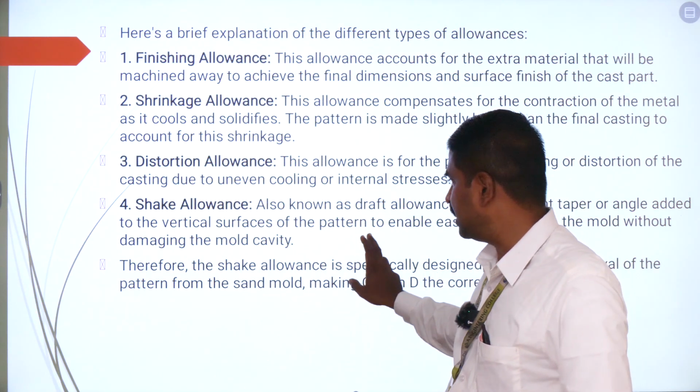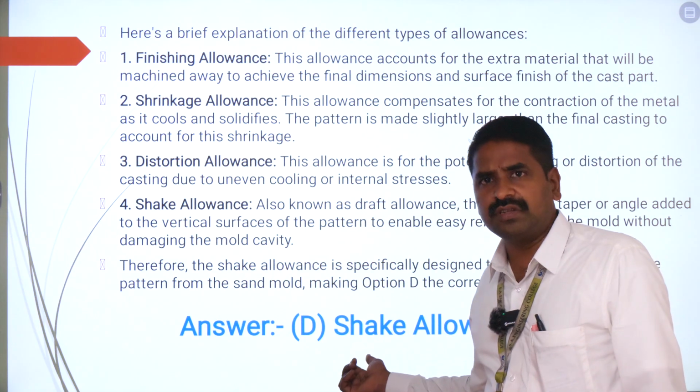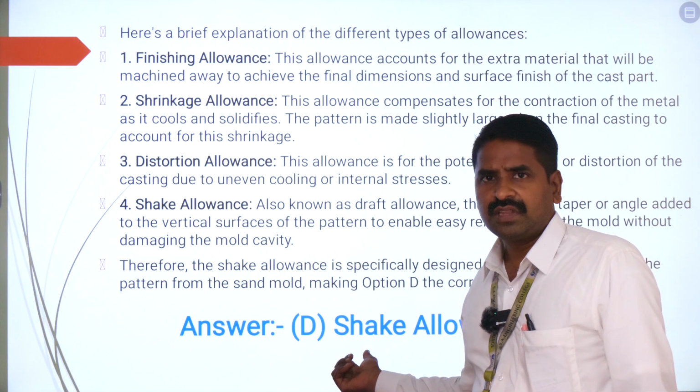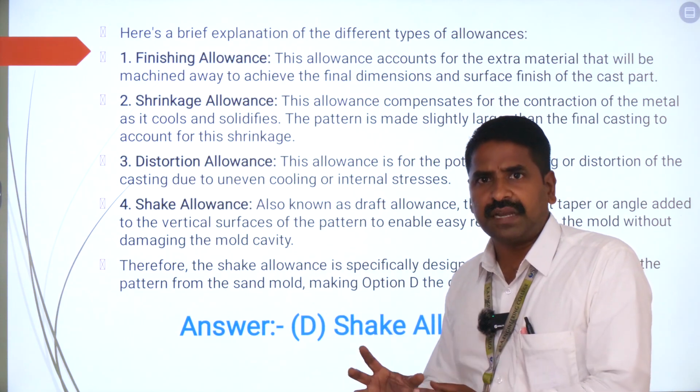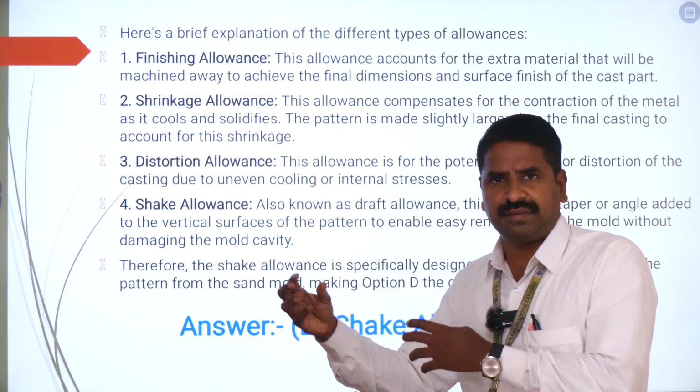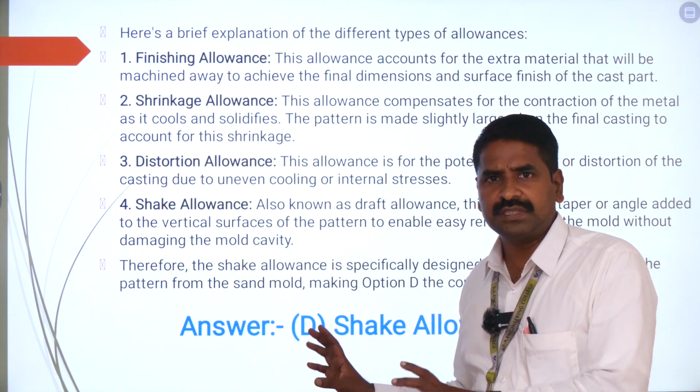So that is going to be the answer, and the correct answer is shake allowance, which is option D. The allowance given in a pattern for easy removal of the metal from the sand mold is your shake allowance. So the answer option is D.